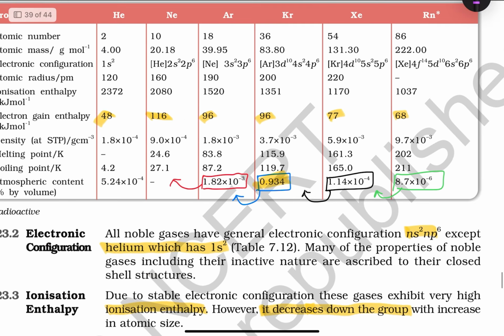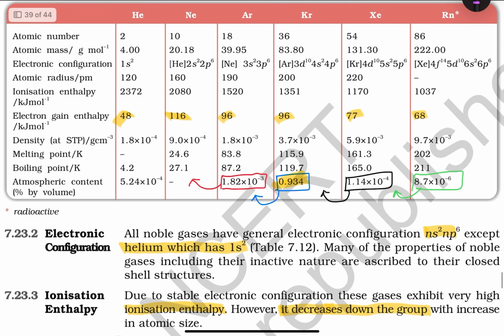These are all points, and you see just electron gain enthalpies. Here neon has the maximum positive electron gain enthalpy, and helium the minimum positive. And here there is a mistake in NCERT; this must be here, this must be here, this must be here. I have been saying since many years it is not changed. Neon, argon is maximum available. That's why it is 0.934. Don't confuse with this data.